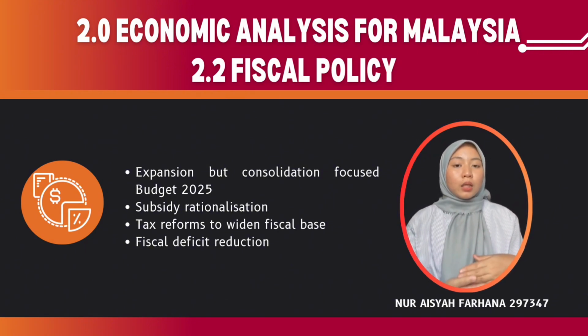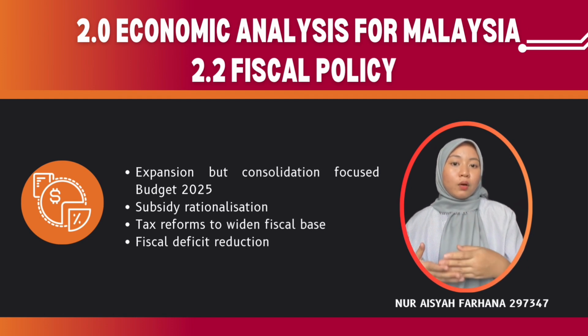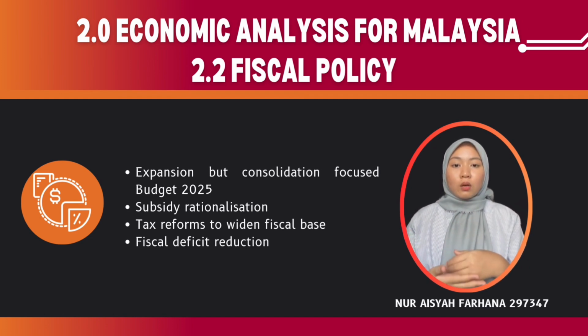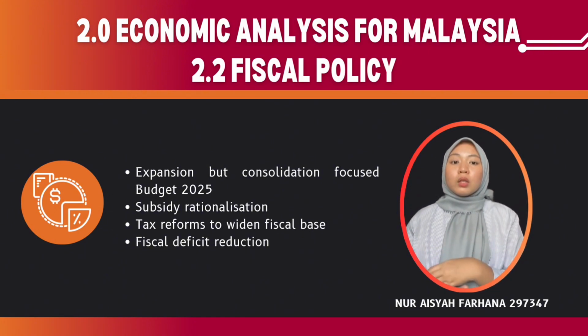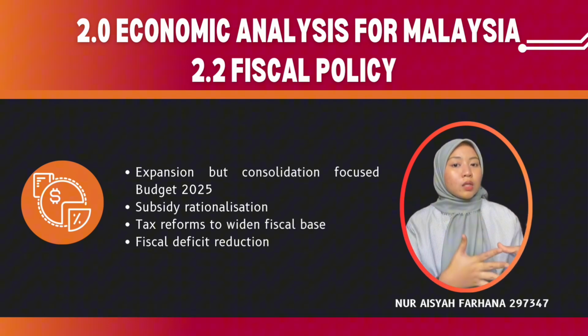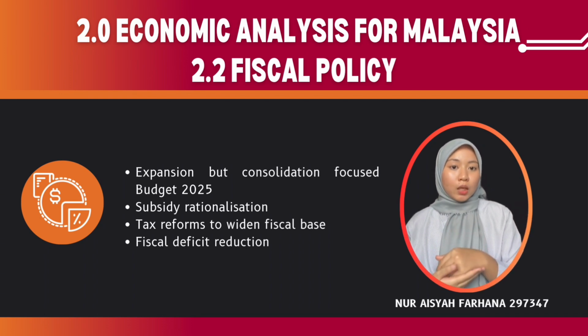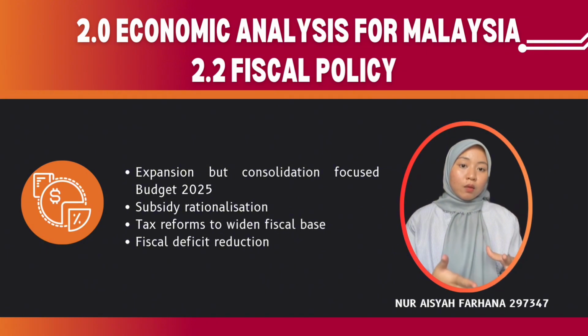At the same time, the government improved its income through tax reforms. The sales and service tax or SST was expanded. A 2% dividend tax was introduced for high-income earners. These measures help increase government revenue. Overall, the goal is to reduce the fiscal deficit to 3.8% of GDP and ensure long-term financial stability for Malaysia.